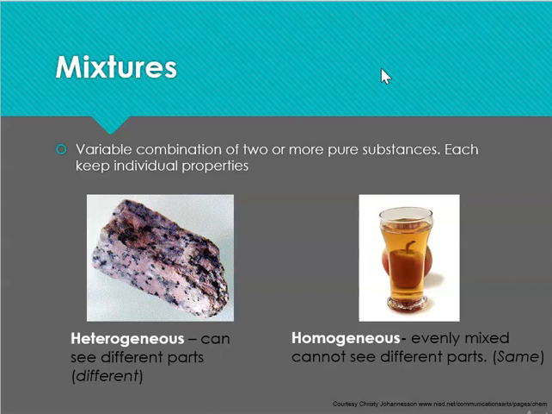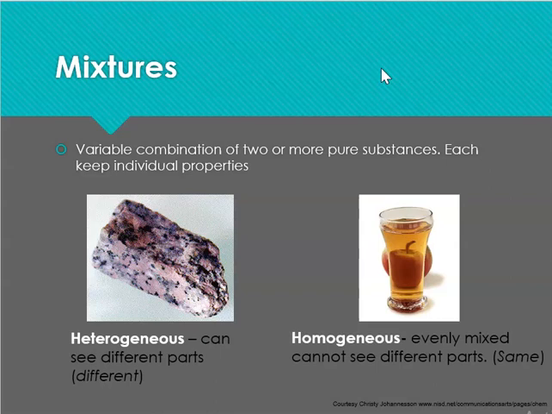Not so when we were making compounds. We said that, for example, salt came from a very reactive metal and a poisonous gas, and they make up new properties. In the mixture, the properties are kept. For example, we have the example of apple juice. In apple juice, the properties of the apples are kept, for example, its taste, and the properties of water are kept, for example, that it is a liquid. So each keeps their individual properties.